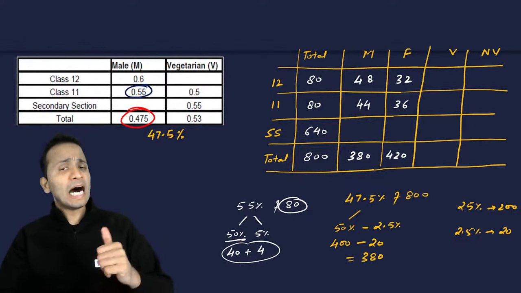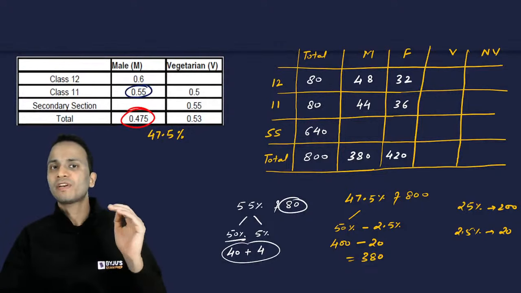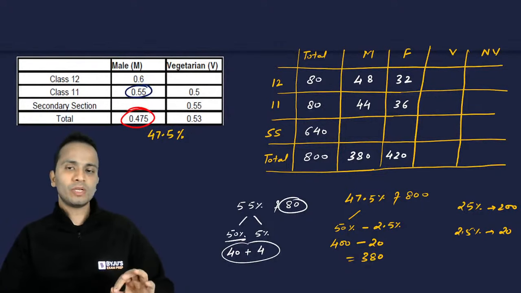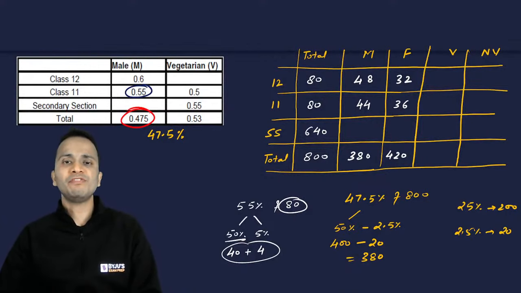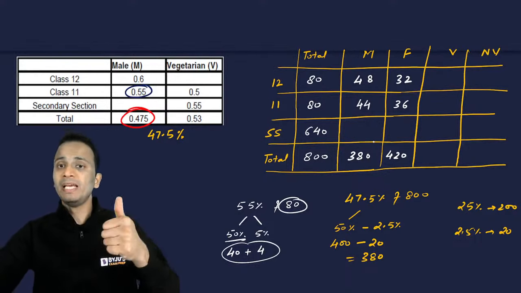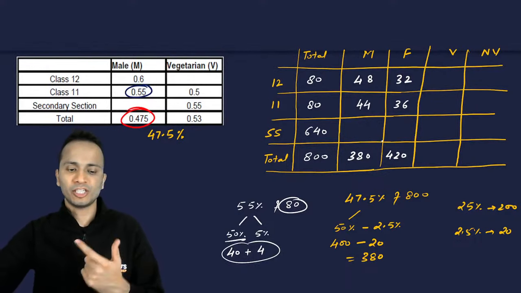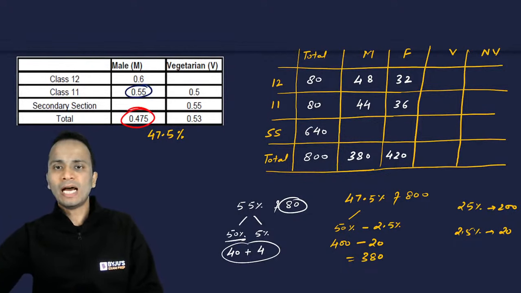Now I have number of males, females in class 12, class 11 and total. So now using subtraction, I can find out the number of males and females in secondary section. So please write both the values, males and females in secondary section. Come on, I want each and every one of you to write these values. I'll do that.